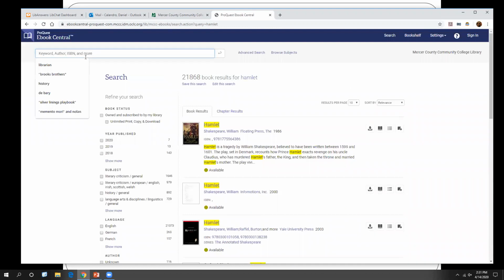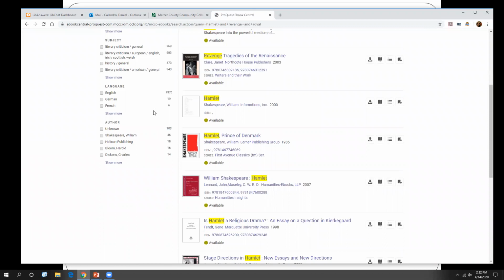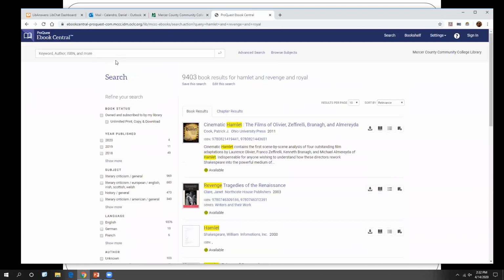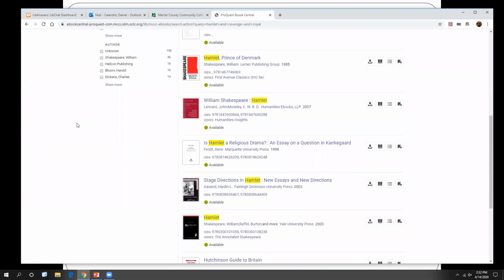So what do you want to know about Hamlet? Hamlet and revenge, and let's say all that stuff. Okay, and look, now we have only a mere 9,000 to go through. So again, we may want to put in somebody's name, or a specific thing about revenge that we're interested in, like character, for example. And we can scroll through and see if there's anything interesting.